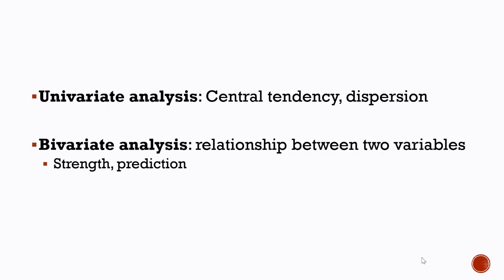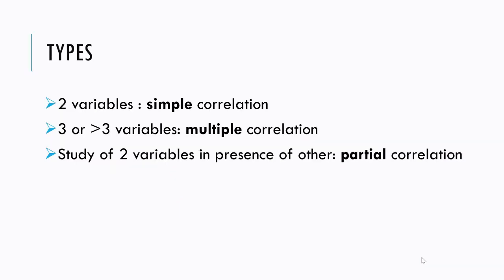If we study two variables, we can measure the strength of relationship as well as we can predict the change in one variable that is going to lead the change in another variable. So strength can be measured by the correlation while the prediction is possible via regression. So how many types of correlation are there? Based upon different criteria, we have different types of correlation parameter.